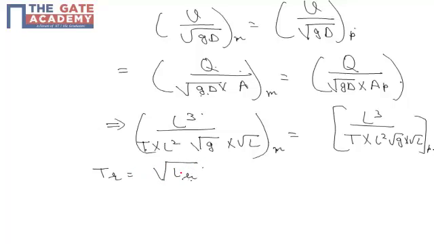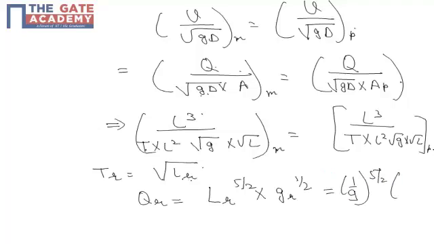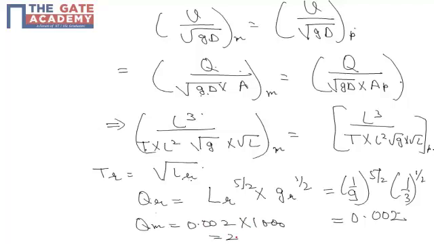So by substituting TR as root LR, QR comes out to be LR raised to power 5/2 into GR raised to power 1/2, which comes out to be 1/9 raised to power 5/2 into 1/3 raised to power 1/2, that is 0.002. This is the ratio of Q model to Q prototype. So Q model comes out to be 0.002 into 1000, that is 2 meter cube per second. So the correct answer for question number 47 is 2 meter cube per second.